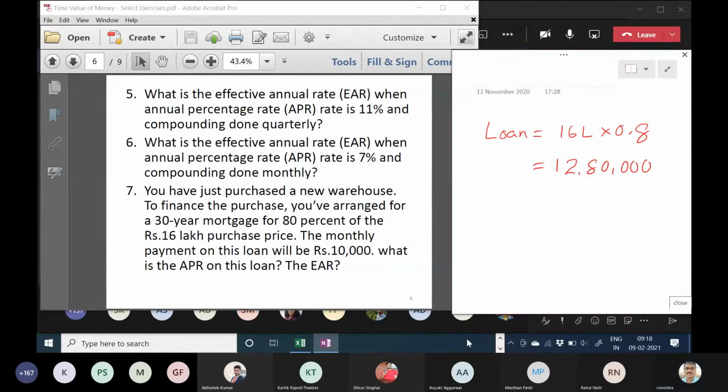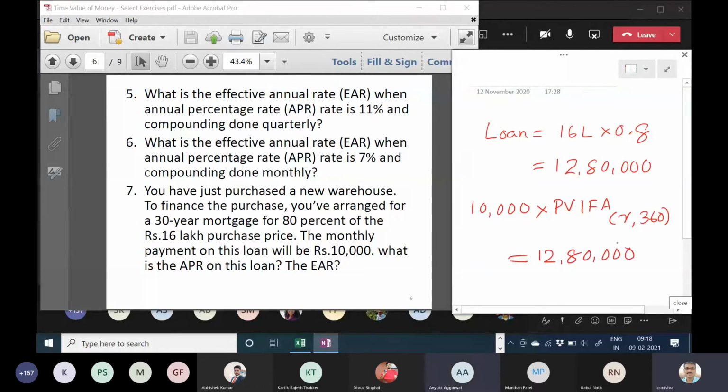Okay. Now what is the question here? 10,000 rupees monthly installment. That's PVIFA. Can you please tell me what we are going to get? R, comma, how many months? 360, correct? Yes, sir. Is equal to 12,80,000.